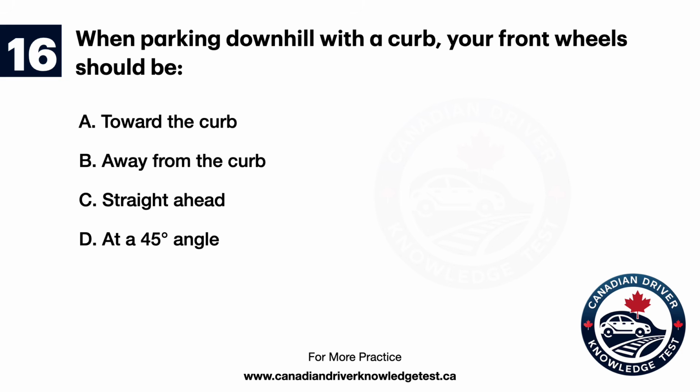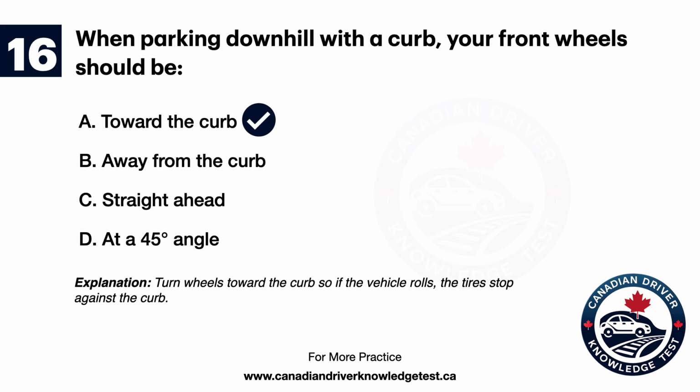Question 16. When parking downhill with a curb, your front wheels should be A. Toward the curb. B. Away from the curb. C. Straight ahead. D. At a 45 degree angle. The answer is A. Toward the curb. Explanation: turn wheels toward the curb so if the vehicle rolls, the tires stop against the curb.